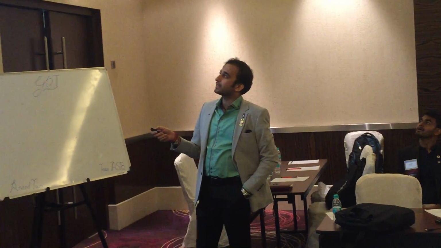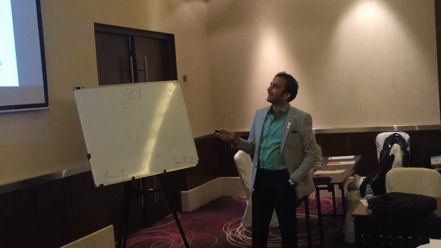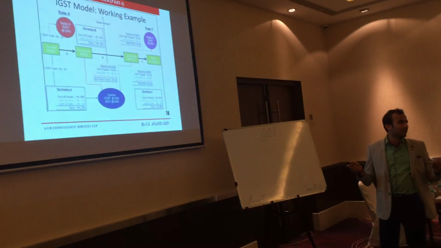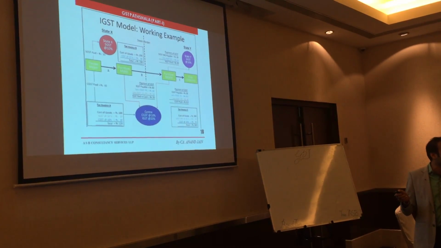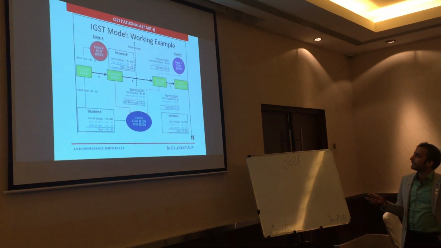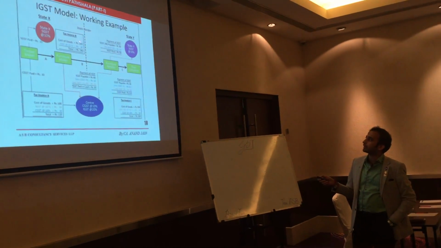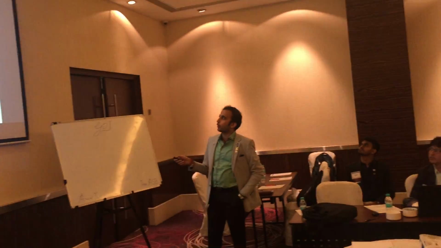When this tax invoice is raised by A selling to B, A raised a tax invoice, cost of goods sold 100 rupees. It is a local sale, so CGST, SGST at the rate of 10%. When B sells in an interstate transaction, B sells to C, at that time the tax invoice raised by B is cost of goods 200 and IGST, he levies IGST. And IGST is the sum of CGST and SGST. So here he levies 20%, that 20% comes to 40 rupees, that is 240 rupees.